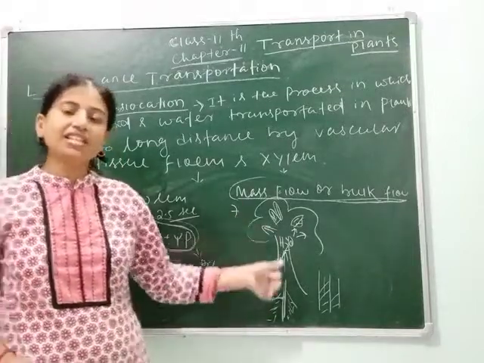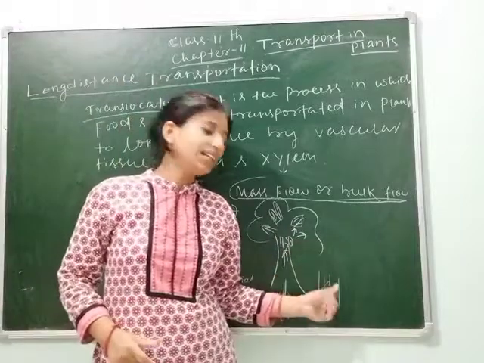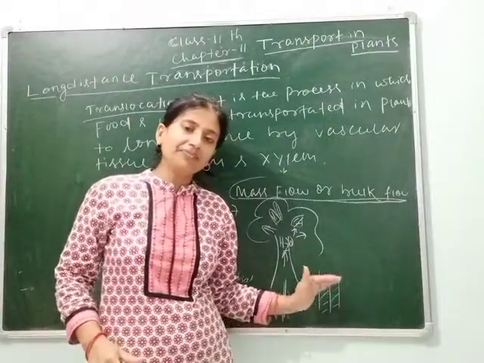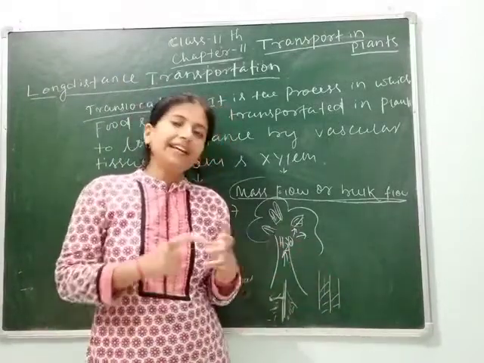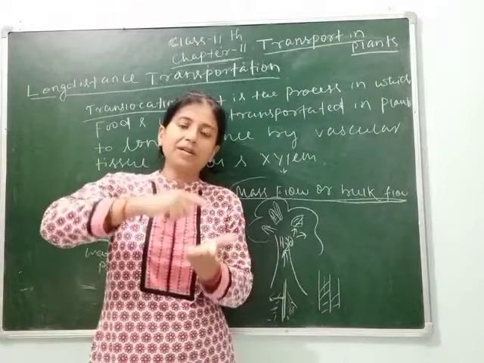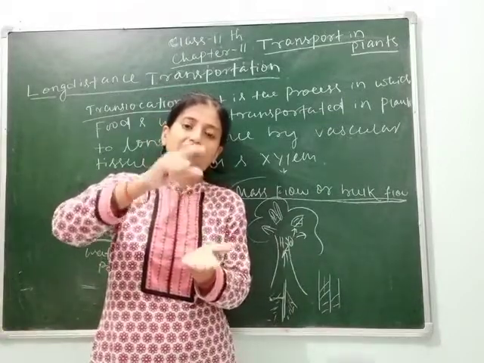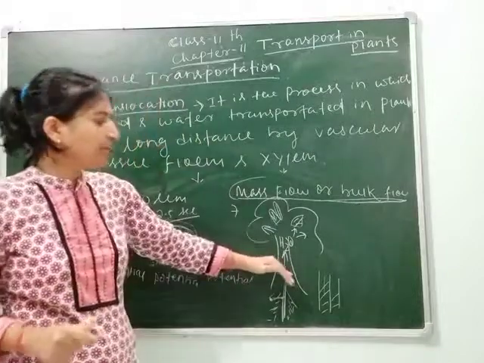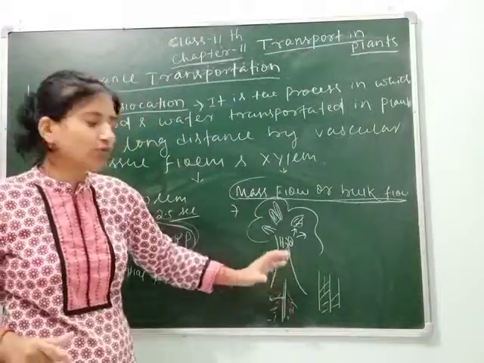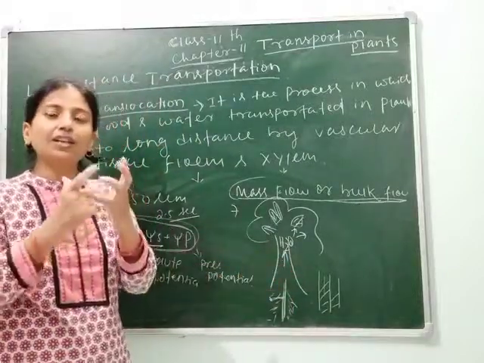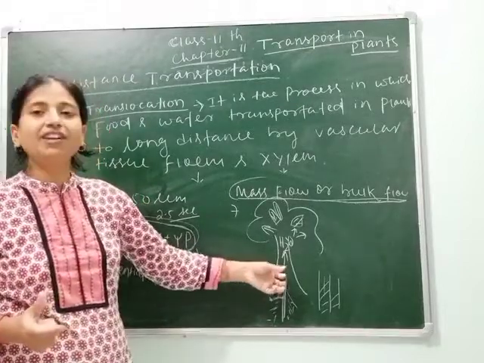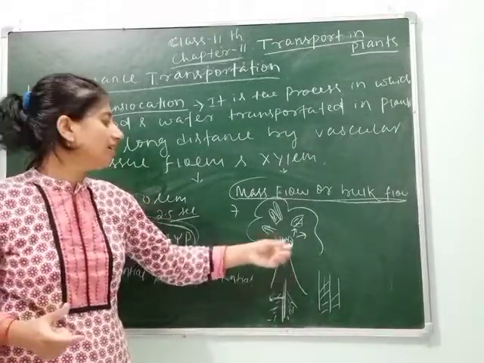Exactly, if the concentration gradient is more in the soil, it creates a pressure difference and a solute difference between the plant and the soil, due to which water moves upward and the movement of solutes and minerals occurs.